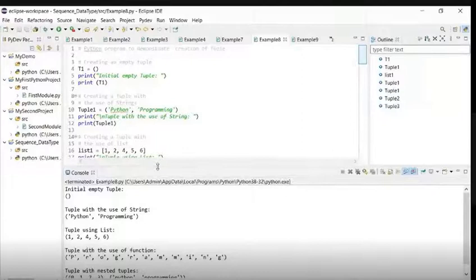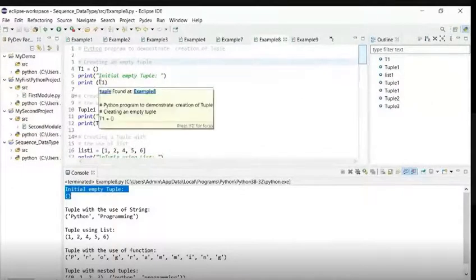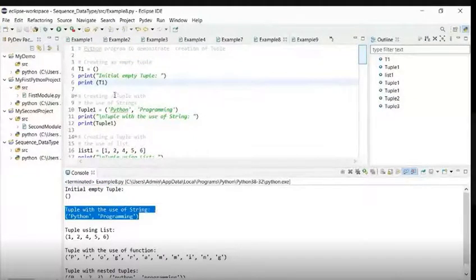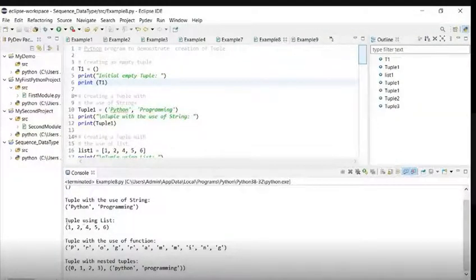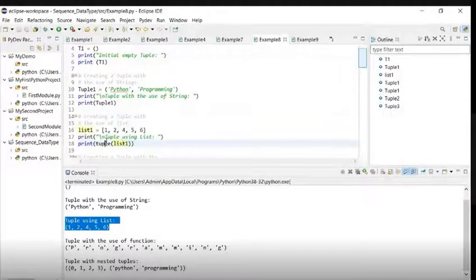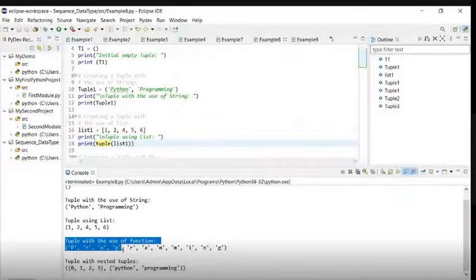Okay, so see this is the initial empty tuple. After that, tuple with the use of string, which we have declared over here, then tuple with the use of list, which we have passed over here. So here we passed a list to tuple. So this is the tuple with the list.